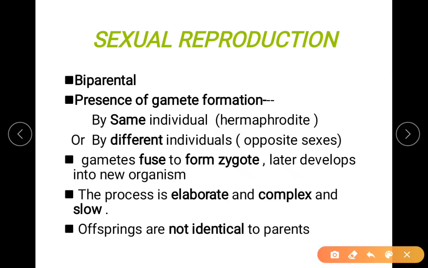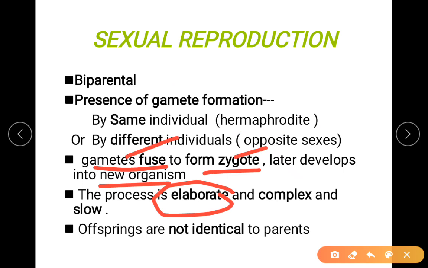Okay, so in this process of sexual reproduction, the gametes will fuse, then form the zygote, which later develops into a new organism. So this process is elaborate. You can find the stepwise process: fusion of gametes, zygote development, then development of the whole organism.